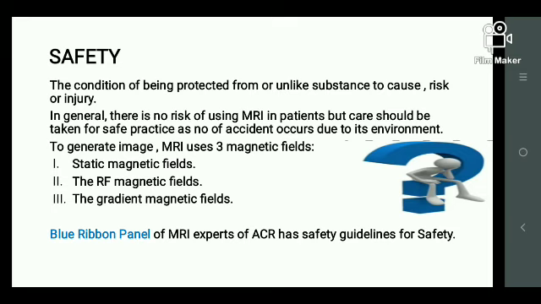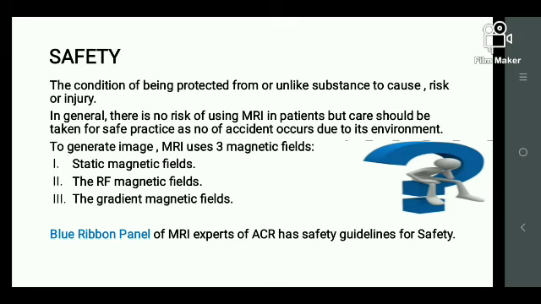Coming to our main topic, why we require safety in MRI is not because of the machine itself, because we all know MRI uses non-ionizing radiation. Non-ionizing means it is not going to affect us so much, so it is safer to use, but its environment is creating havoc. It uses a strong magnetic field, and the magnet is always on, which I'm going to explain. The safety concern regarding MRI is not for the modality, because it's non-ionizing radiation, but only for the environment, because the MRI environment is very dangerous. If we don't protect ourselves, it will be harmful for everyone.